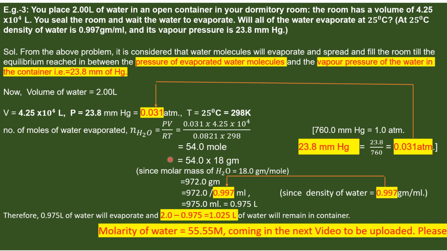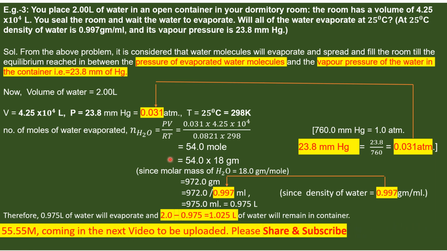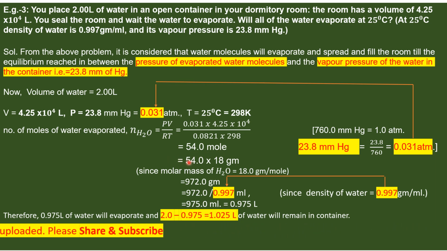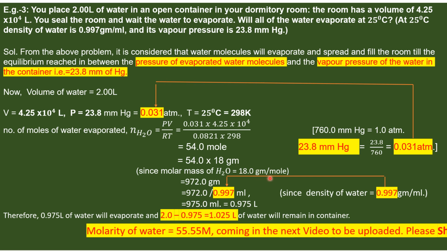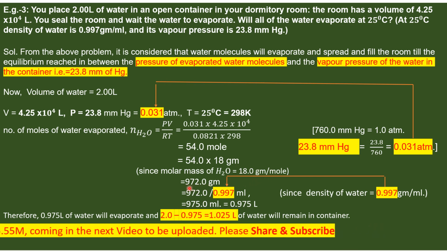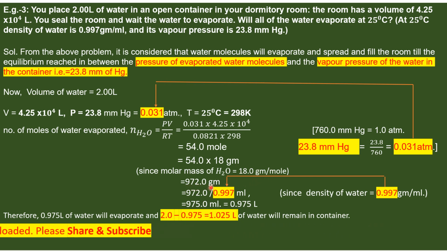Now we have to convert 54 mole into gram. That is 54 times 18 gram, since molar mass of water is 18 grams per mole. That is equal to 972 gram.